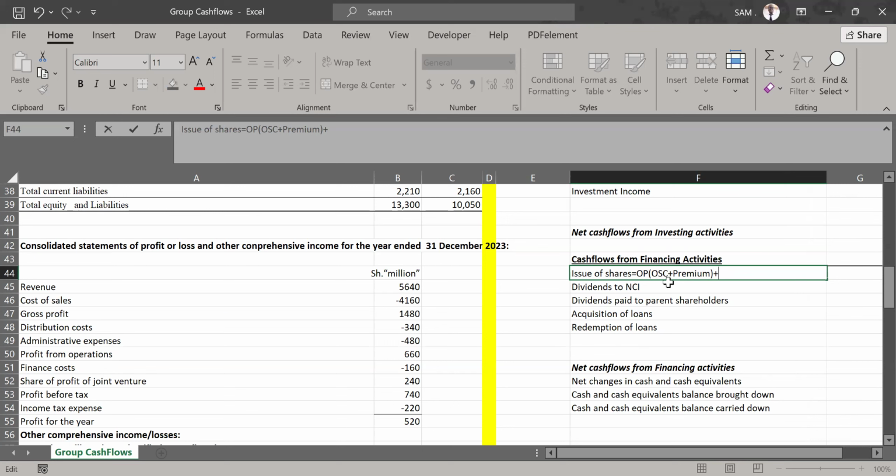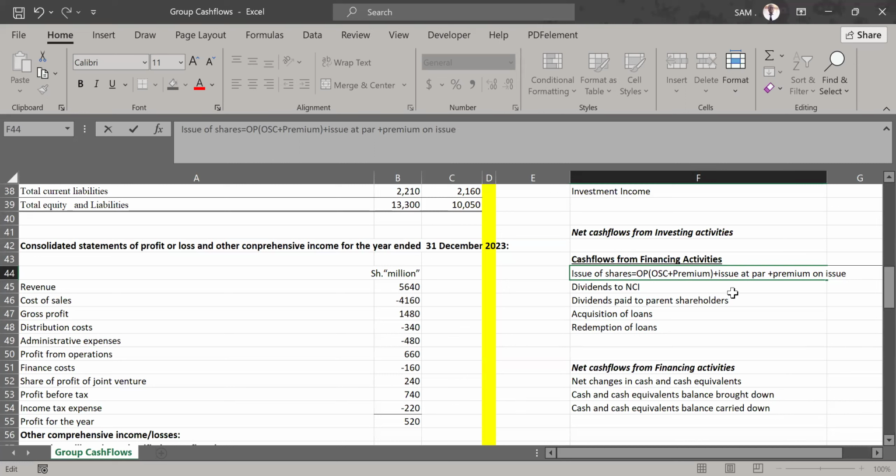Then onto that, you are going to recognize any issue of shares. We have two issues: there is an issue at par, and then there is a premium on issue, because it is increasing our share capital account.